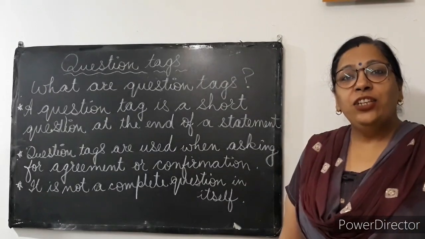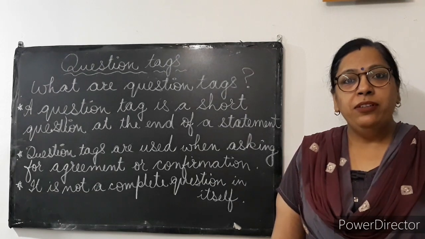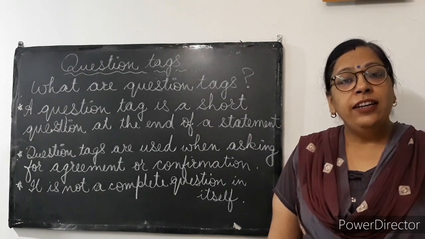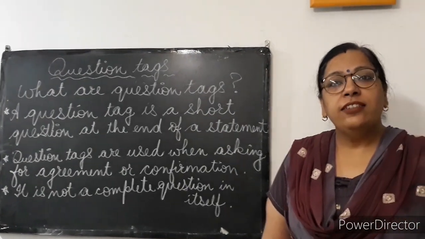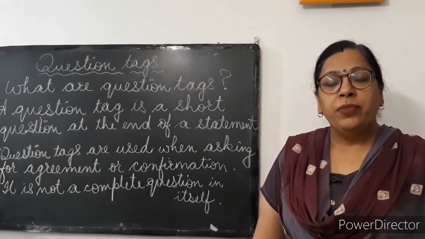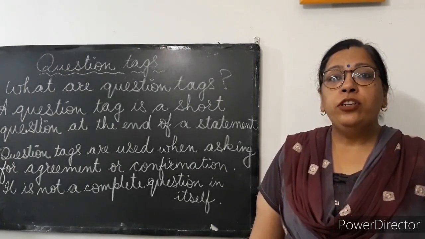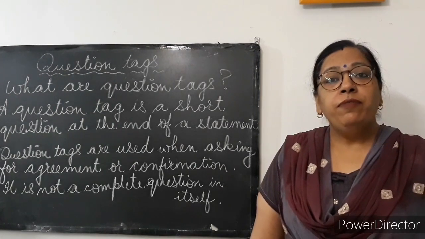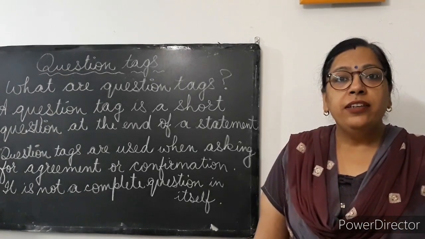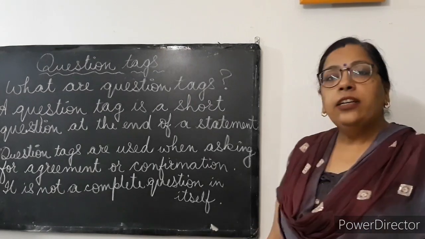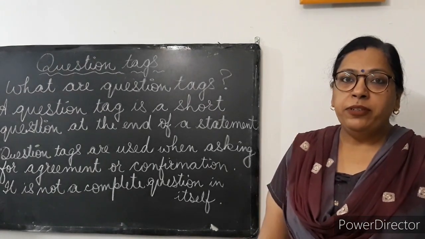A question tag is used at the end of the statement. For example, you are listening, aren't you? So it is used at the end of the statement. Question tags are used for affirmation or confirmation. If I say, you are listening, aren't you? I am confirming that you are listening. It is not a complete question in itself. Now let's see some examples.